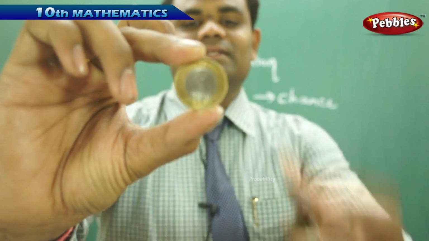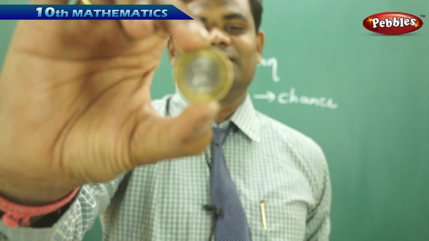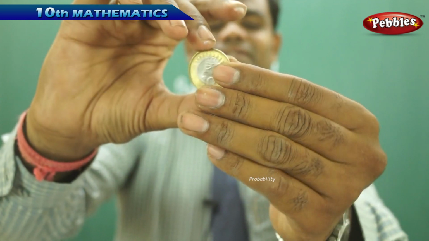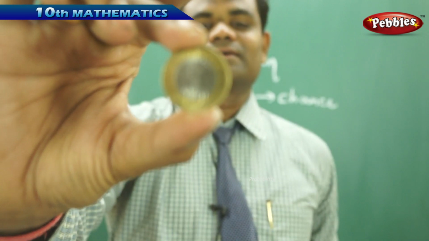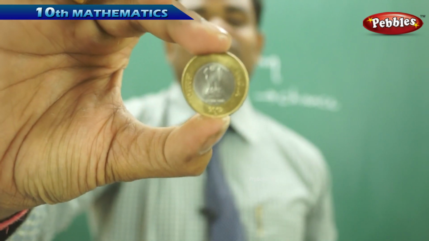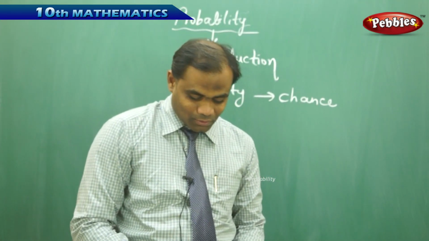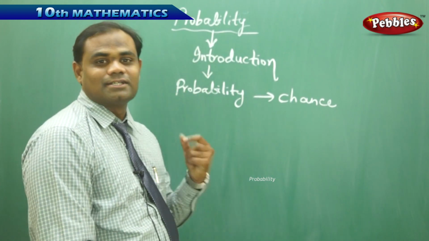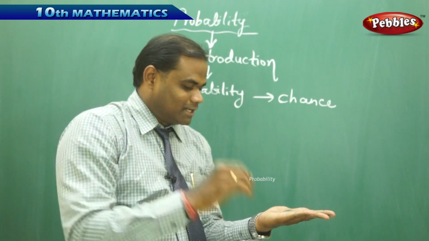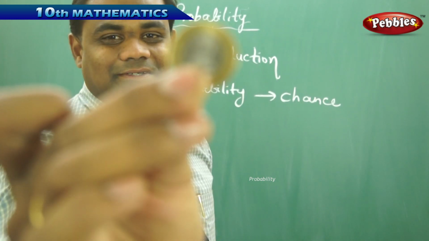This is the 10 rupee coin which I'm going to show. Now I want to know whether I get heads or tails if I toss this coin. I say it is heads, and yes, it is heads.